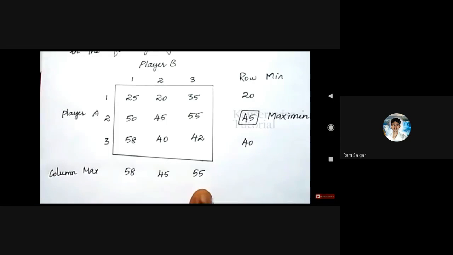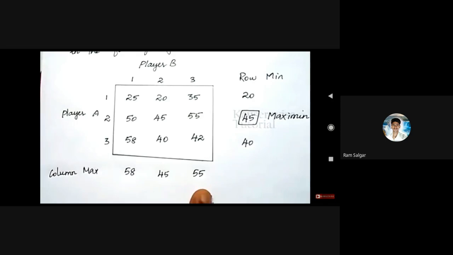So what is the procedure? First of all, we have to calculate the row minimum and the column maximum values, at the right side of the payoff matrix and at the bottom of the payoff matrix. Let's start with the first point: calculate the row minimum values at the right side of the matrix box.